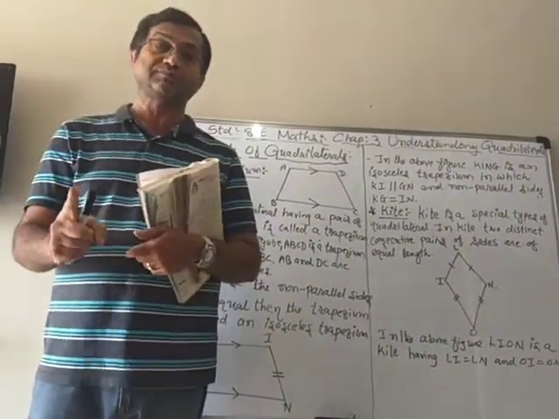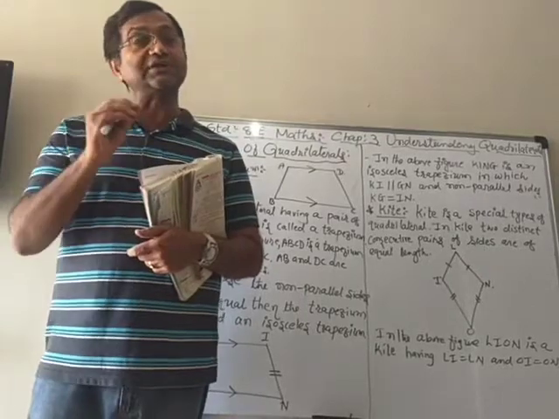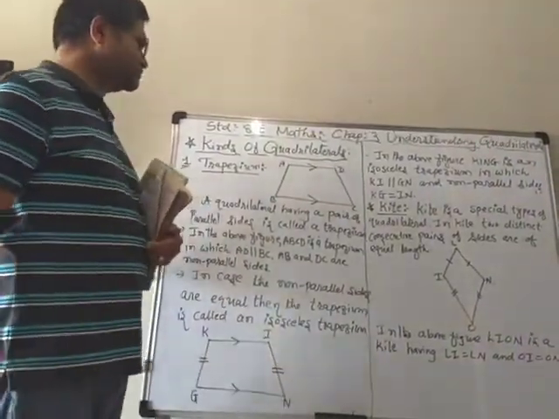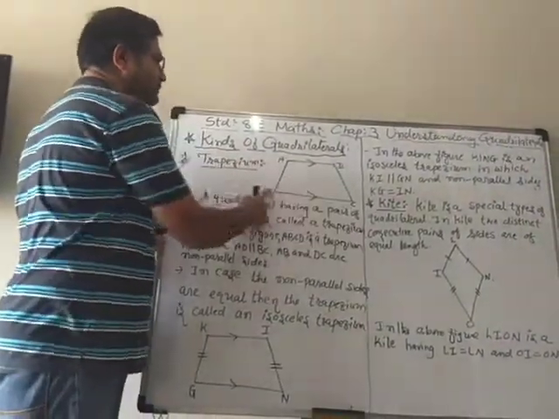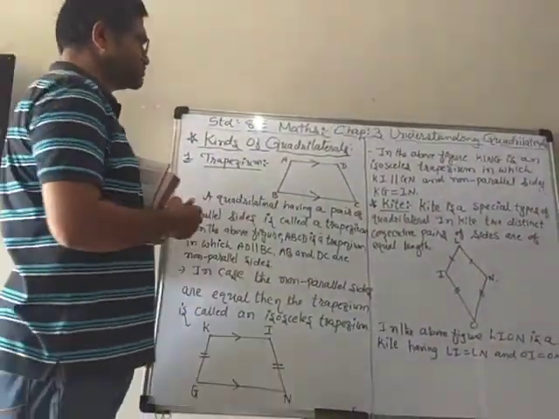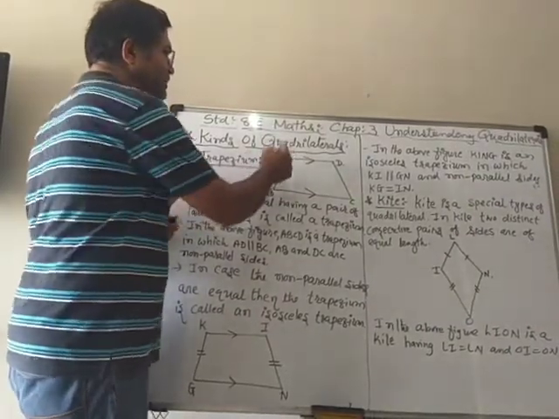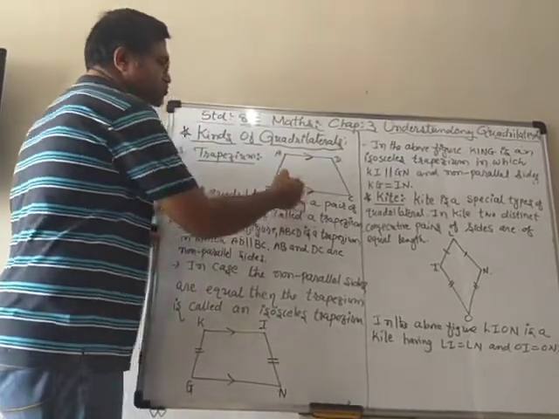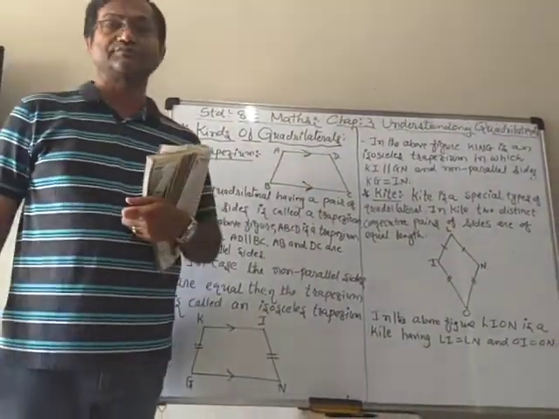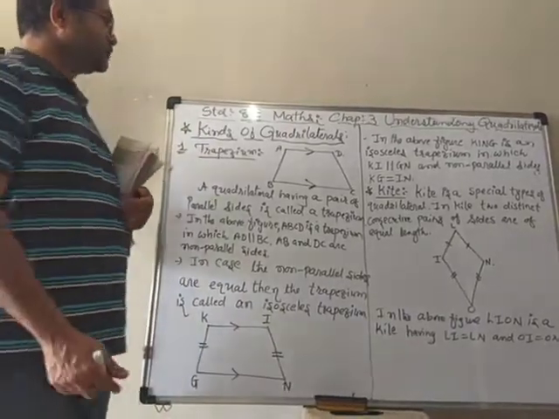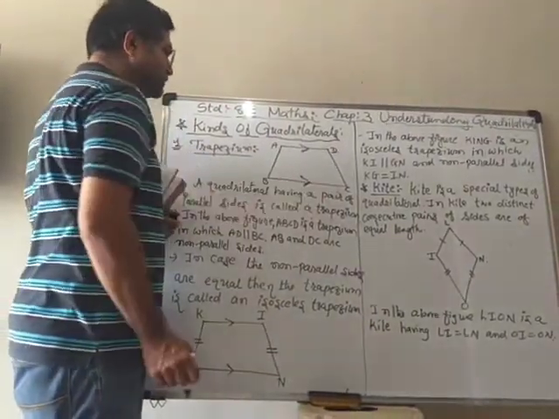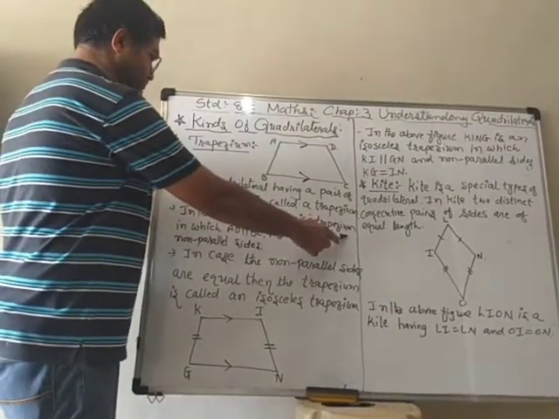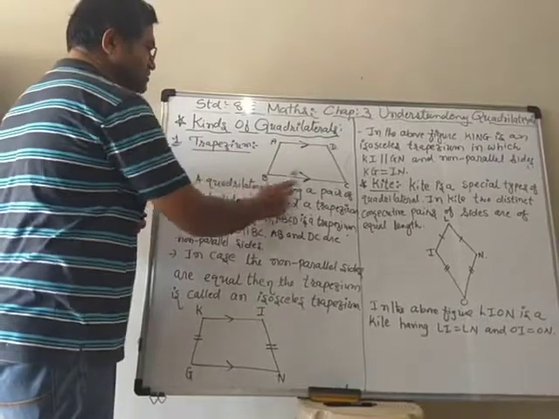Only one pair is parallel, and then it is known as a trapezium. Look here in the figure. I draw a trapezium in which the sides AD and BC are parallel. To show that they are parallel, I use the sign of arrows. So here AD and BC are parallel. So I write down in the above figure ABCD is a trapezium in which AD is parallel to BC.